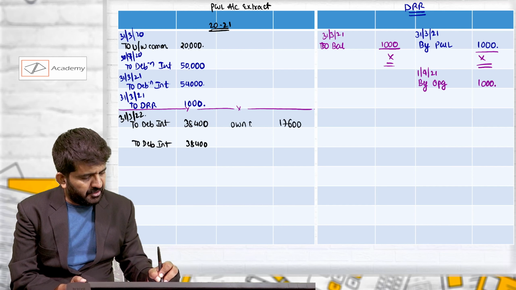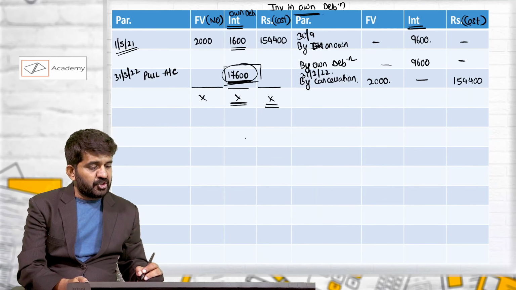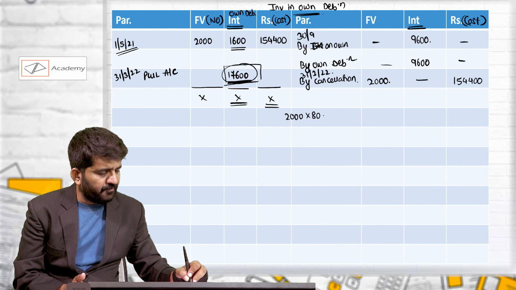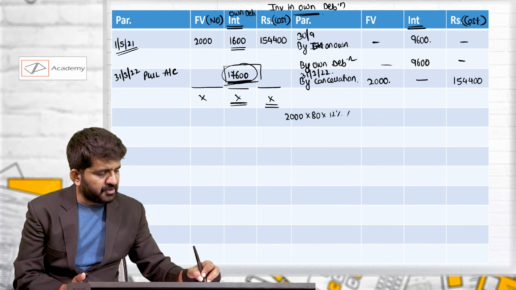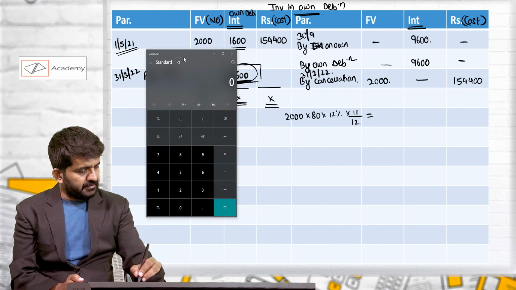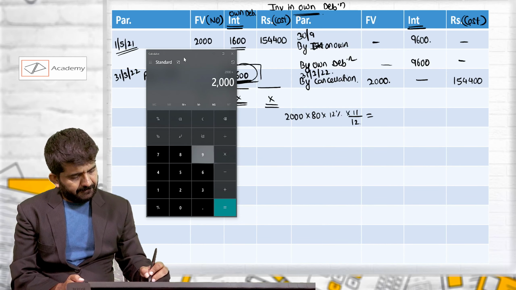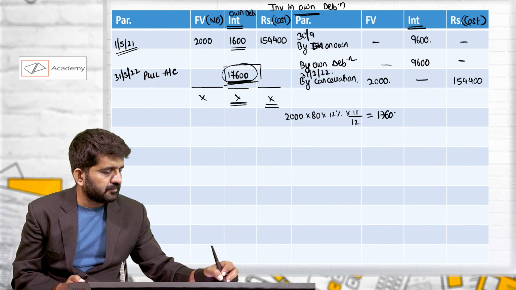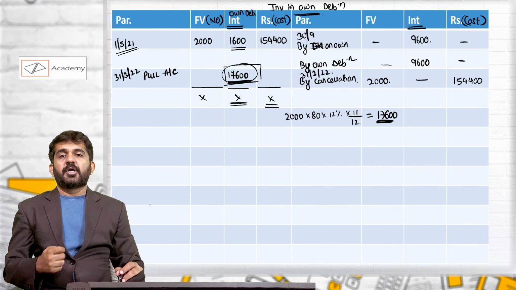Own debenture interest. And this will be over 2000 debentures of 80 rupees, a 12% interest rate into 11 divided by 12. Logically, this should be the answer. 17,600, which is logically shown over here.